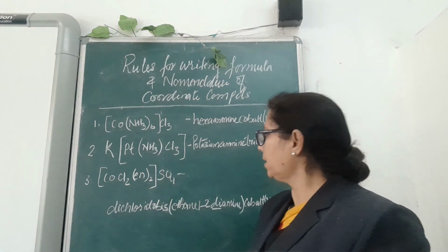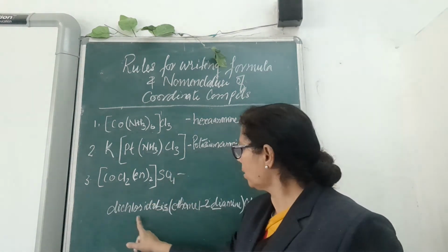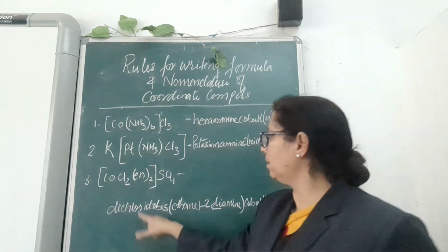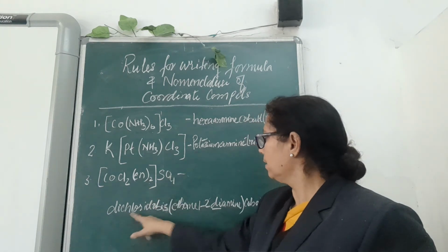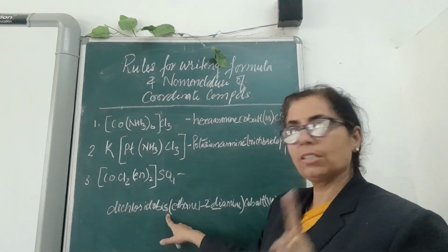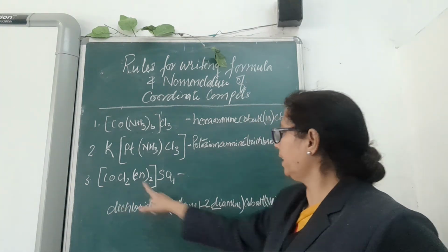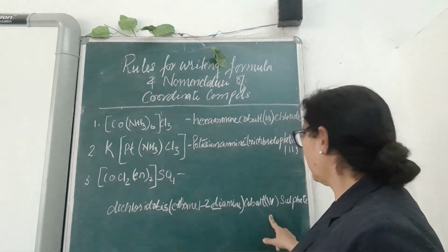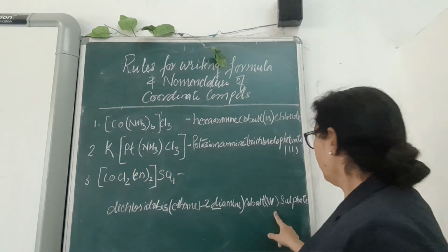Okay, you can see another example. In this, dichlorido has to be written as it is written there. It should be in the square bracket complex. Dichlorido, bis means twice. What do you want twice? Ethane 1,2-diamine. You can write down its abbreviated form. And then cobalt is there. Then 4, sulfate.